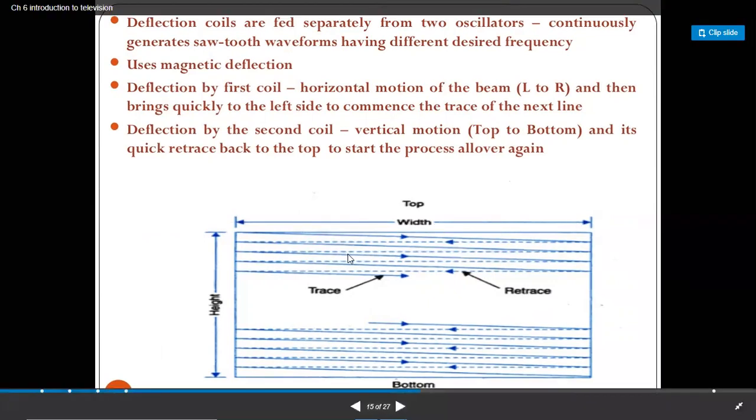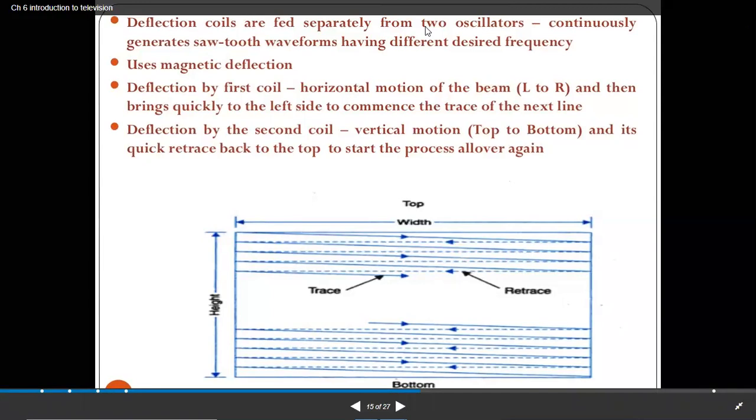So here, when we want to scan a picture, the starting is from the top to the bottom side: the first line, second line, third line, and so on. But here, when the first line is scanned, the scanning is from right towards the left.